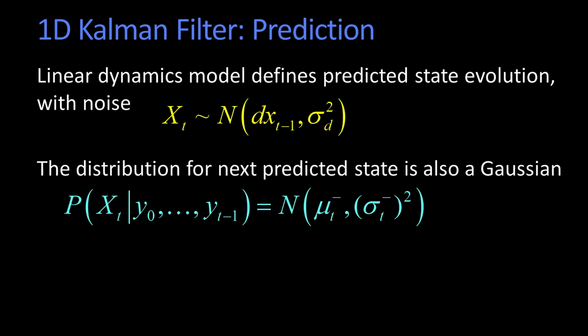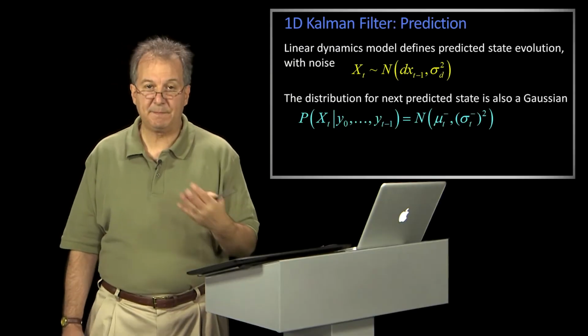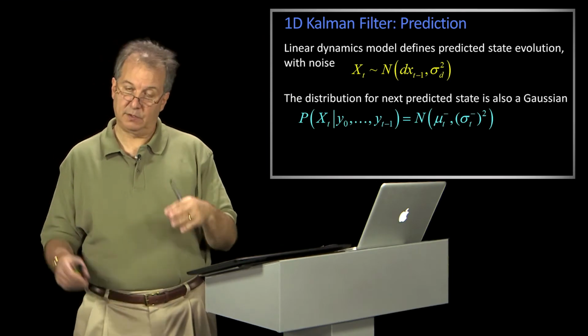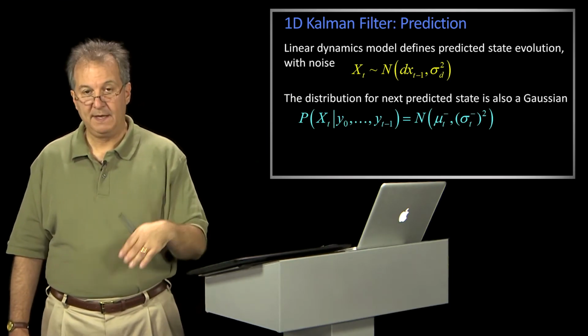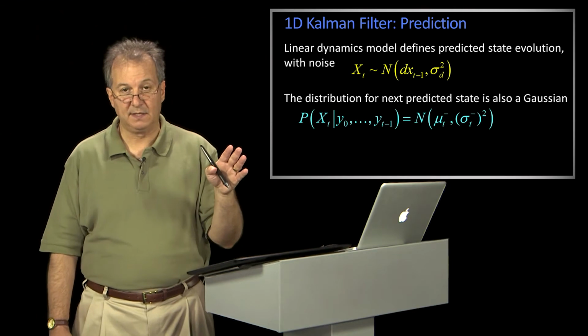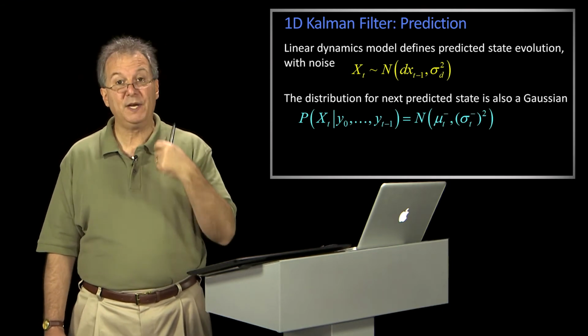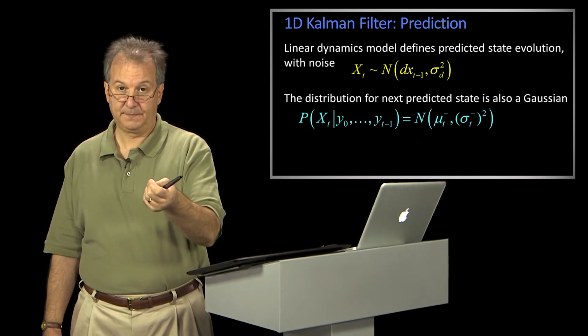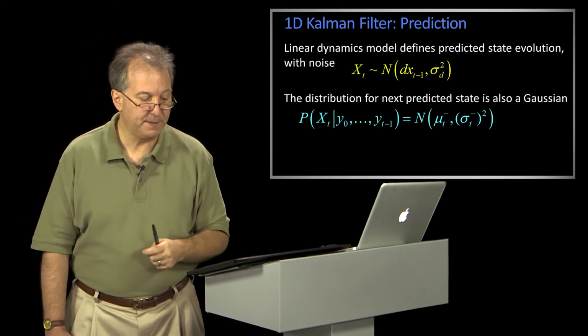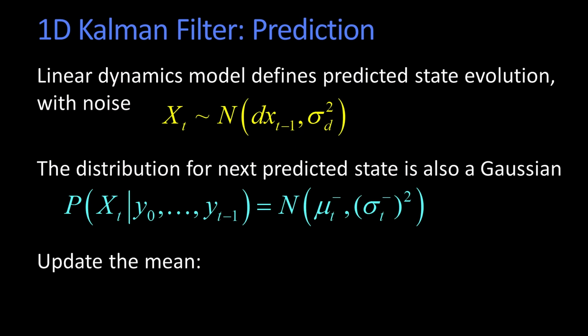Well, we're going to write this the following way. If something is a Gaussian and I multiply it by a constant, what does that become? It becomes another Gaussian. Or another way of saying it, I have some variable that's distributed by a Gaussian, and I multiply that variable by a constant, I get a new value out, but it's also a Gaussian. And in fact, if you remember from probability, its mean is just going to be that constant times the previous mean. So that's what this equation here says.